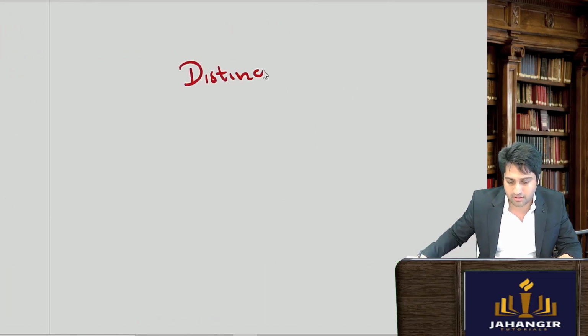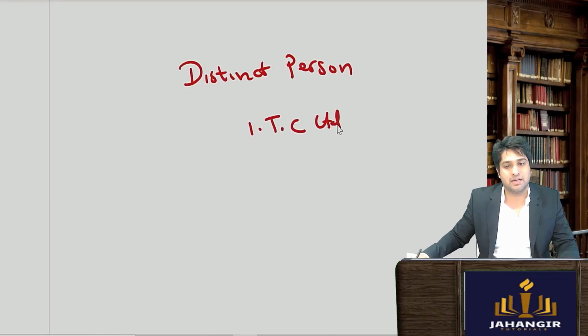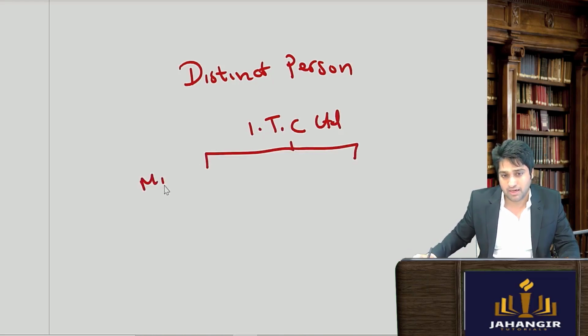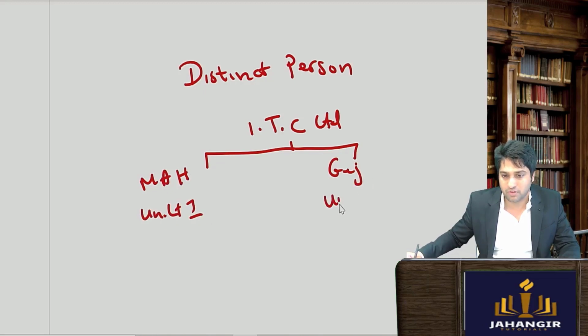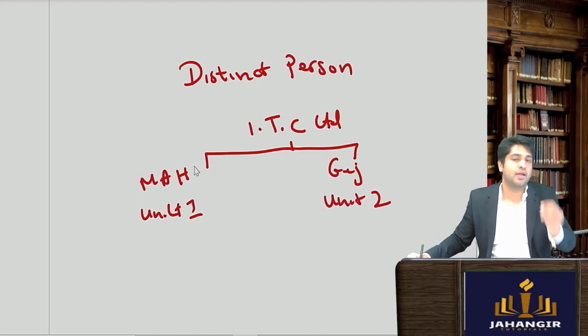Now let's say if we have ITC, okay, ITC Limited. It has its presence in Maharashtra. It has one unit in Maharashtra as well as another one in Gujarat. So there is unit 1 of ITC, okay, and here you have unit 2, okay.